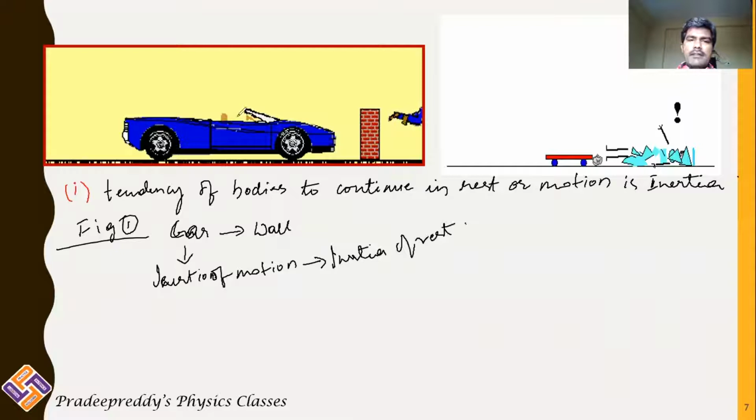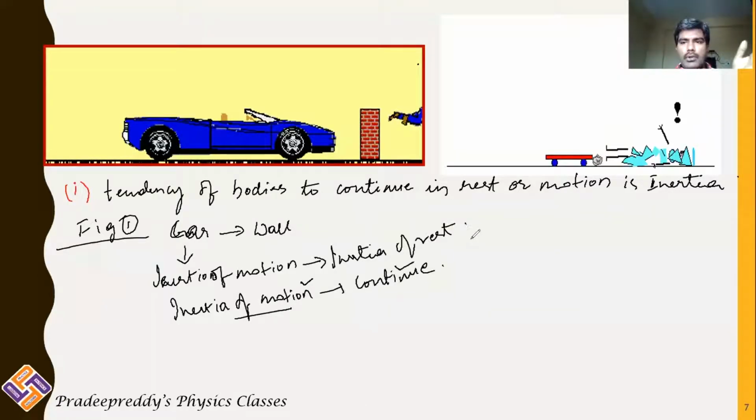But the person who is sitting in the car, his inertia of motion continued. See, the person's inertia of motion is continuing. That is the reason why he comes out of the car and falls away. That inertia of motion will continue if there is no opposing force.